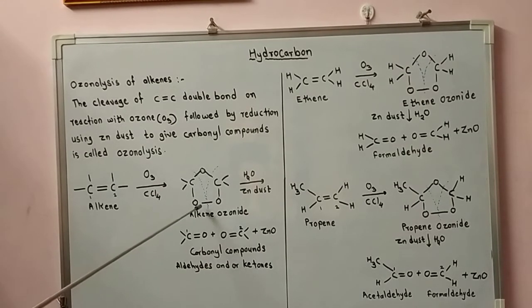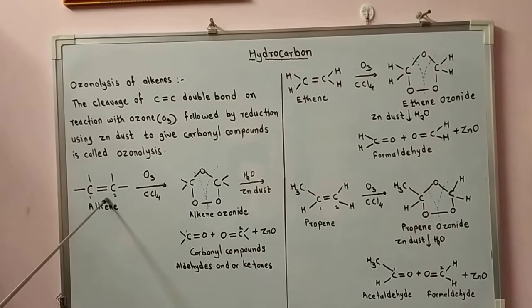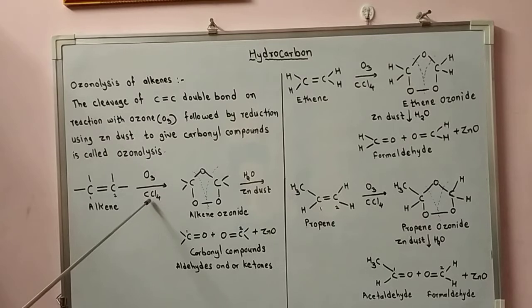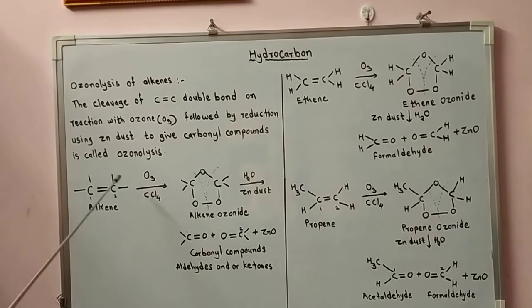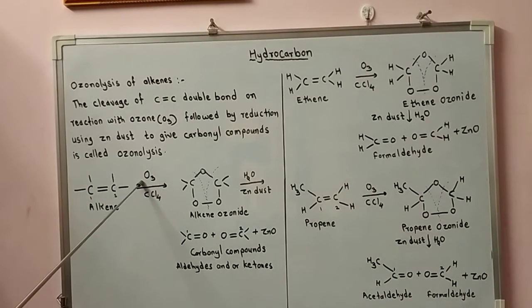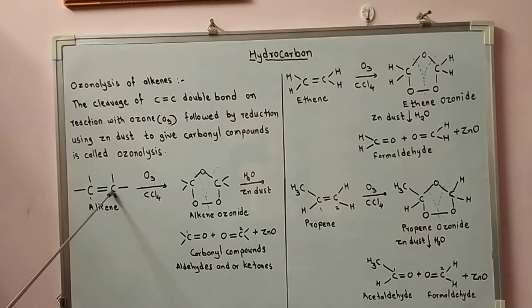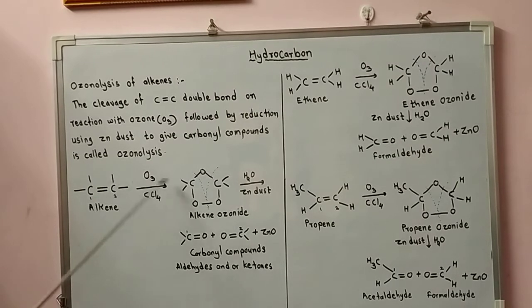This is unstable. In the first step, ozone, O3, gas is passed through the solution of alkene in presence of the inert solvent CCl4, carbon tetrachloride. The bond breaks and the 3 oxygen atoms of ozone are added across the carbon-carbon double bond.